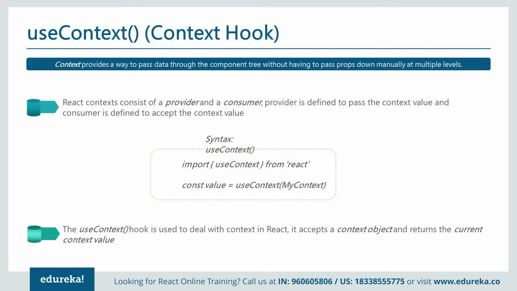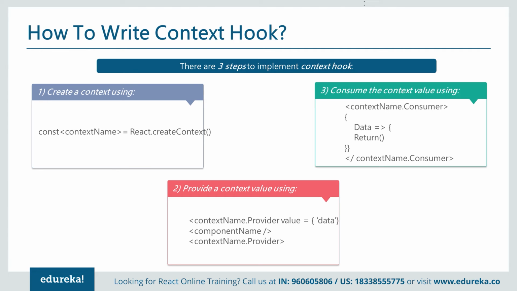Context provides a way to pass data through the component tree without having to pass props down manually through multiple levels. React context consists of a provider and a consumer. The provider is defined to pass the context value and the consumer is defined to accept that value. The useContext hook deals with context in React. It accepts the context object and returns the context value. So we first of all have to create the object by calling createContext.